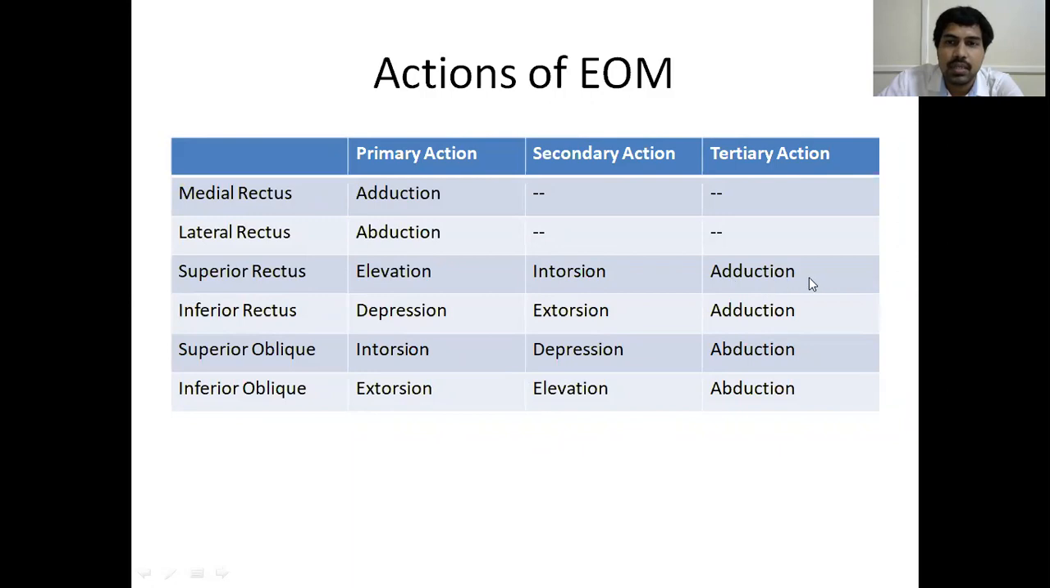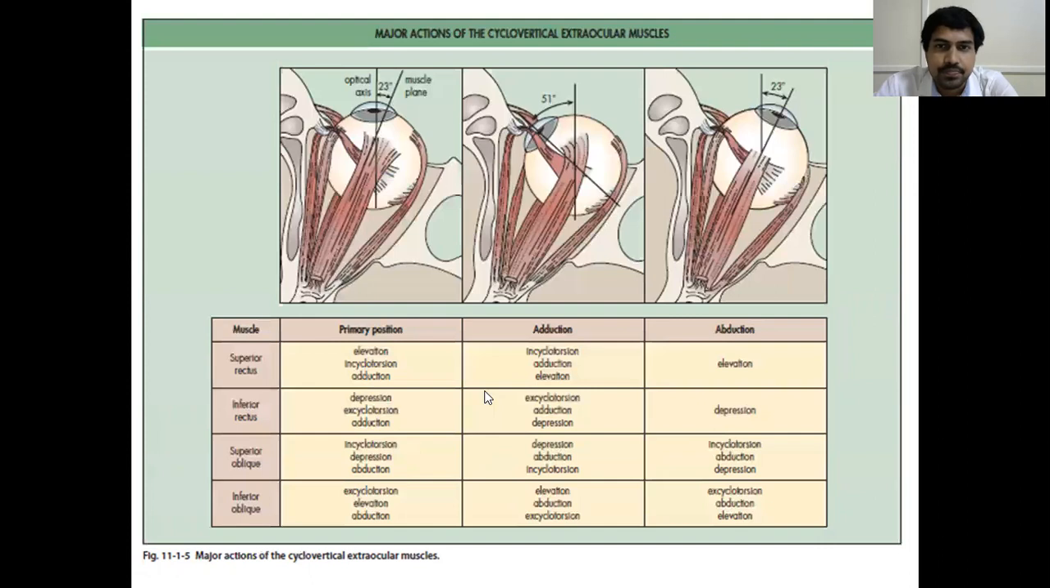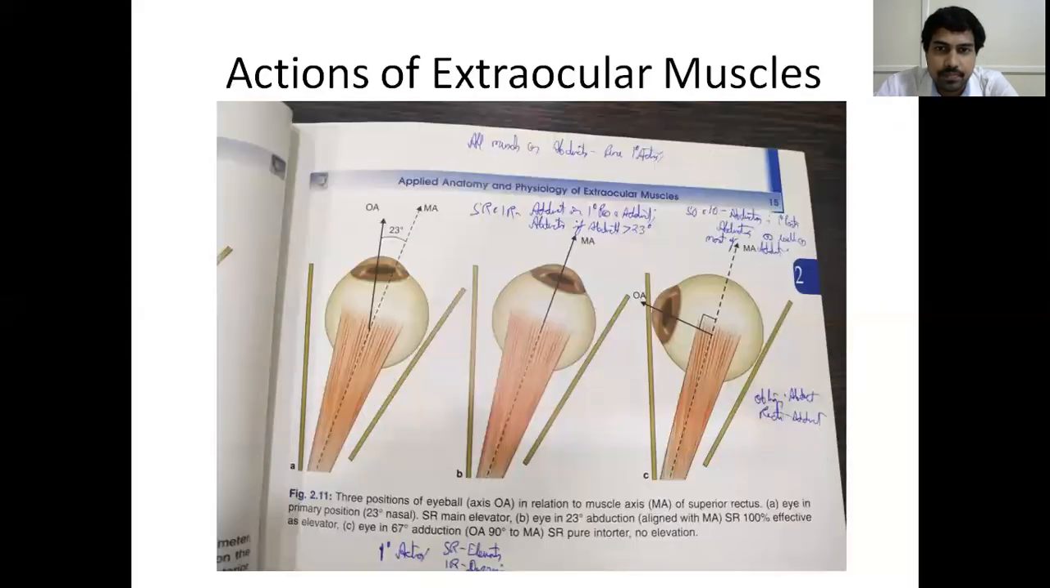Superiors are intorters and recti are adductors. Based on that, you will get all these four. And for recti, you remember elevation is the primary action, so the opposite will come for obliques. That is how it works. So now, why does it actually happen?